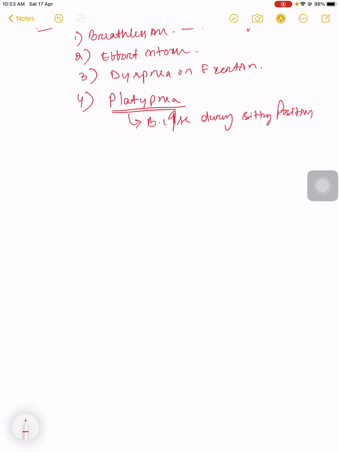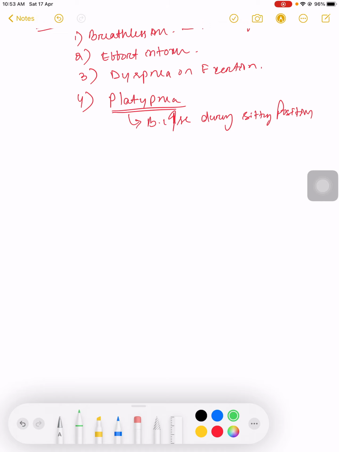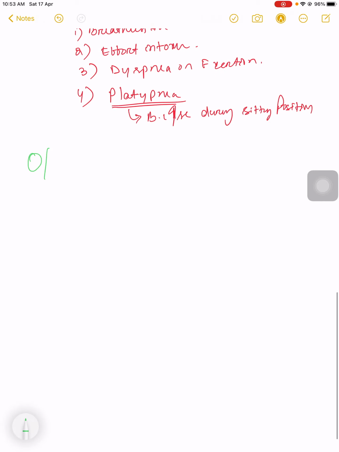What will we see if we examine the patient? On examination, we can see the tumor plop sound. This is the auscultatory finding, a low pitch sound.